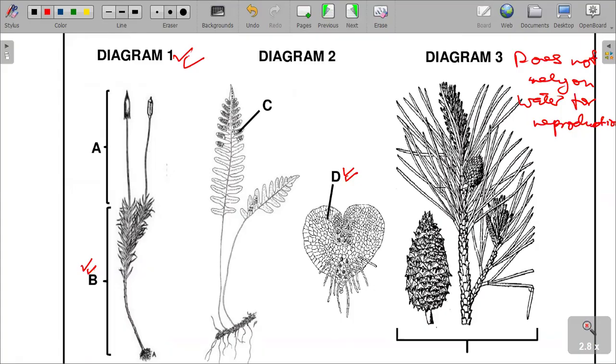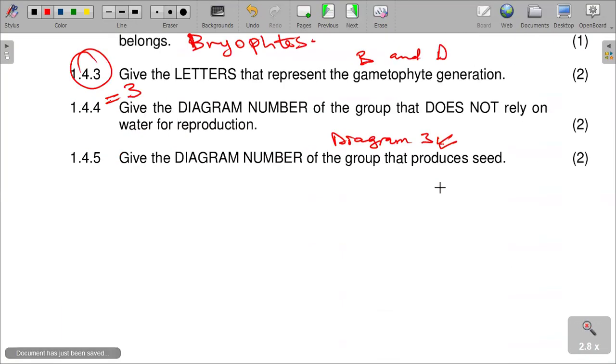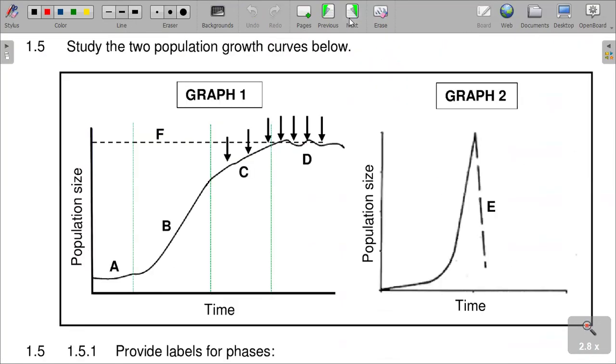Let's quickly go to the next question, 1.5.1. Two population growth curves are shown below here, with population size and then time as well. So we have the population pressure that is shown by the down arrows that are there.